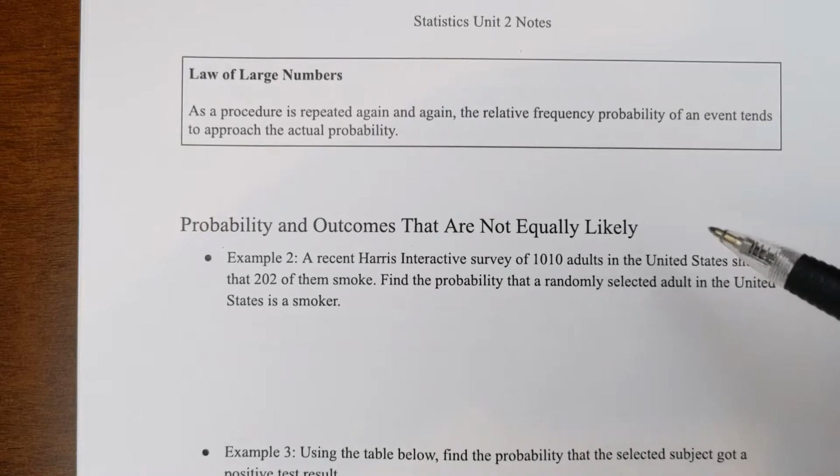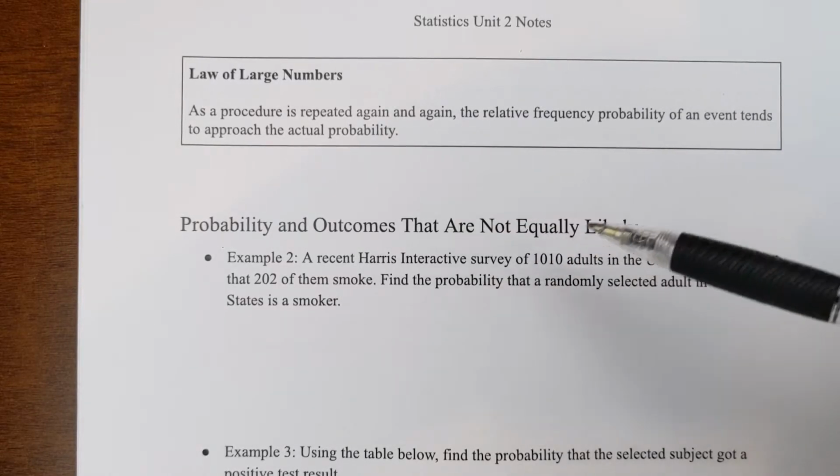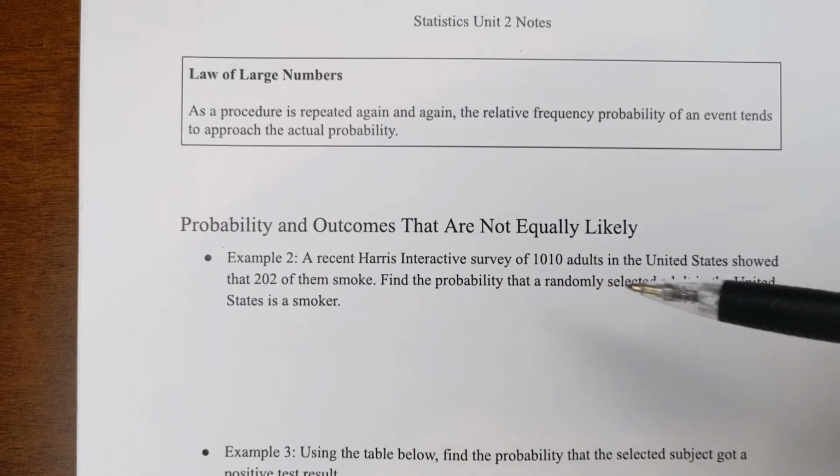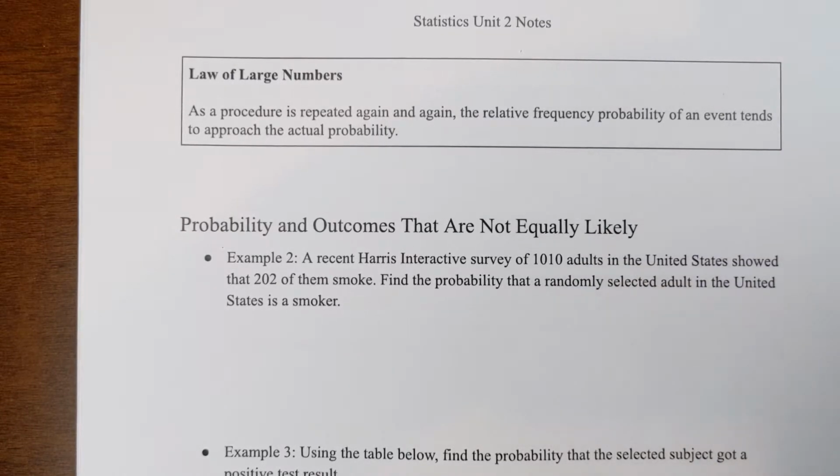So example 2 here: a recent Harris Poll interactive survey of 1,010 adults showed that 202 of them smoke. Find the probability that a randomly selected adult in the United States is a smoker.